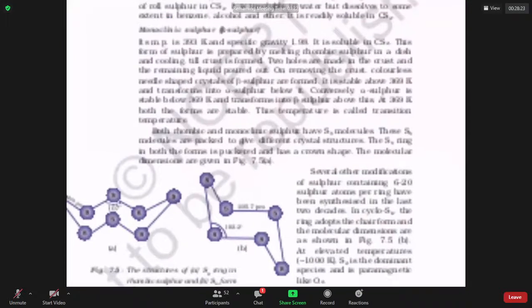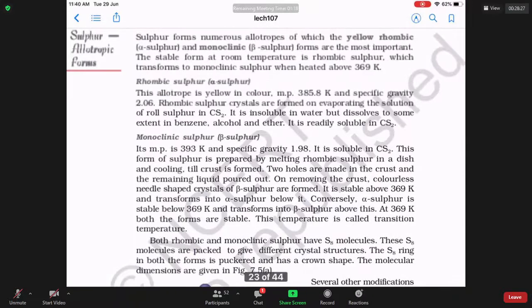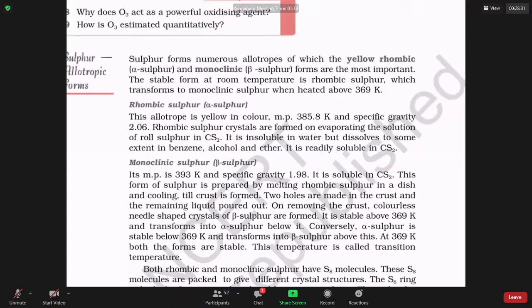Sir, also I want you to kindly notice that sulfur is available in many different physical forms, known as rhombic or crystalline sulfur, which is obtained from rolls of sulfur by heating. The rhombic or alpha sulfur is the most stable form of sulfur. It is a yellow crystalline solid. It is really soluble in CS2 but not in water.